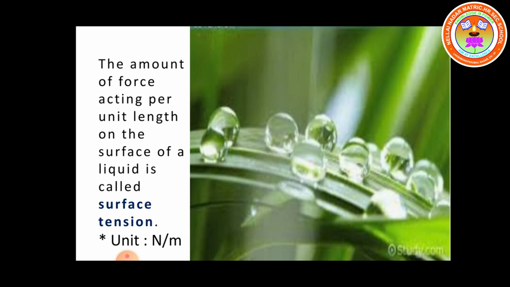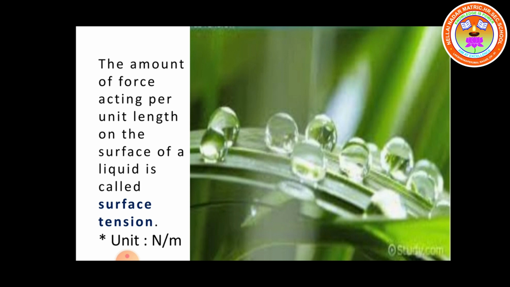So the force is applied on the liquid, and afterwards what happens? It contracts the surface area so as to have a minimum value. So the minimum amount of force acting per unit length of the surface of the liquid is called surface tension.